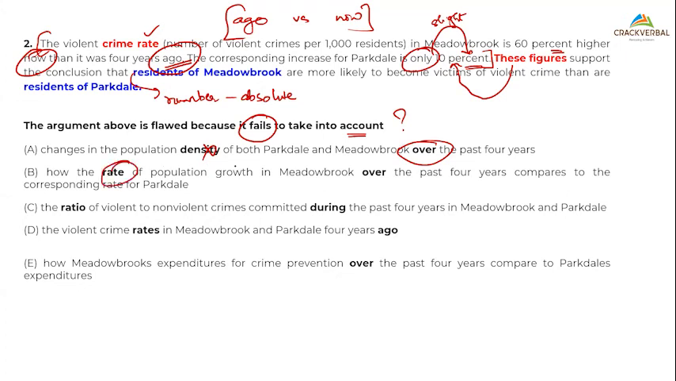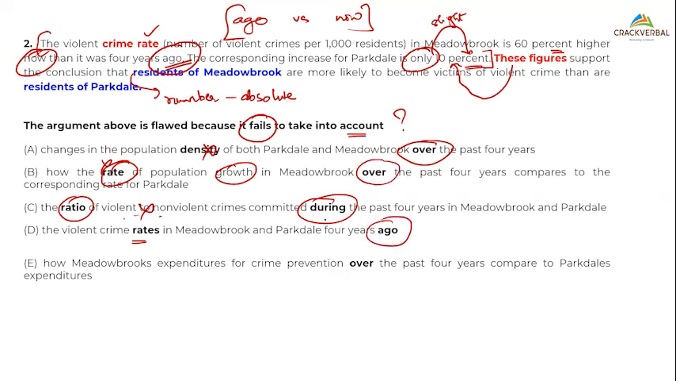Then the rate of growth over this is something I'm not discussing. All of this doesn't make sense. Ratio of violent to non-violent, this again is nothing of my concern. During the past 4 years, again, doesn't make sense to me. The violent crime rates, okay, of M. Now, just because I saw the word rate, I will not cross it. I have to understand rate is in association with what? These are things that I'm taking in.